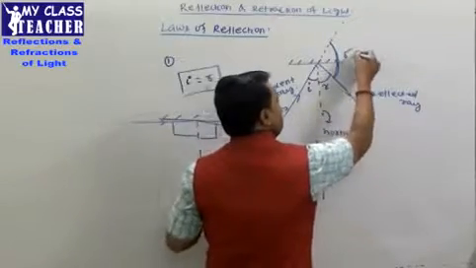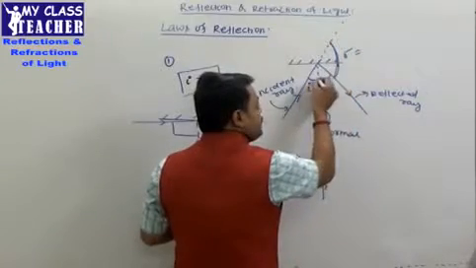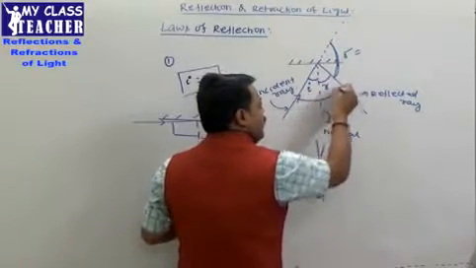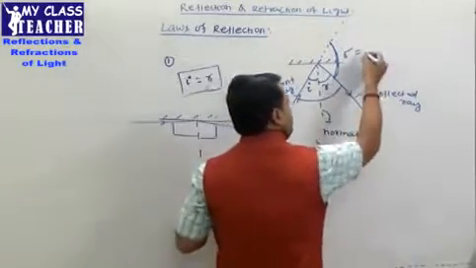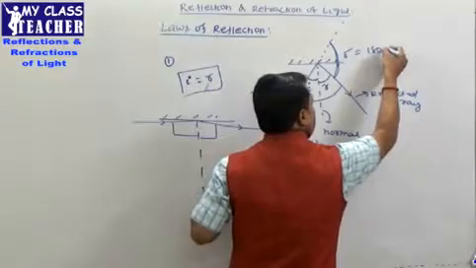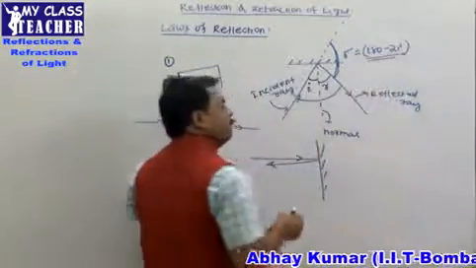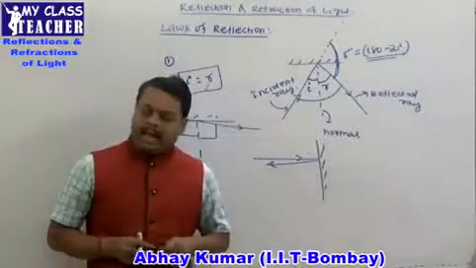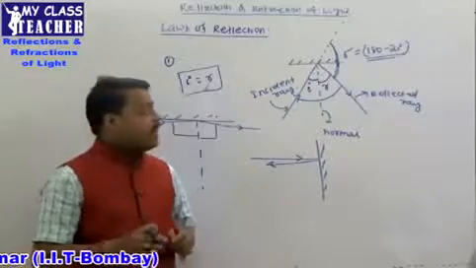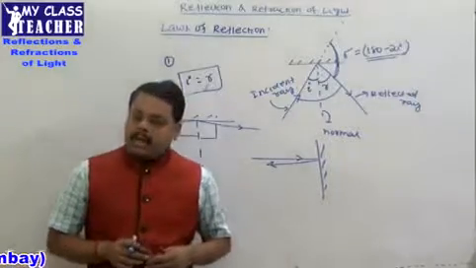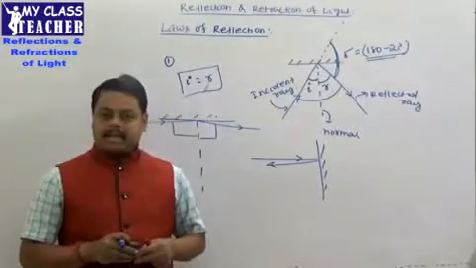तो ये angle of deviation का general formula क्या होगा? This total angle is pi here, 180 degree. If this is I, this is R, लेकिन हमें पता है this total angle will be equal to 2I because I is equal to R. तो angle of deviation का general formula delta is equal to 180 degree minus 2I. ये general formula याद रखना है. Angle of deviation of the ray after it strikes a reflecting surface in general is 180 degree minus 2I, where I is the angle of incidence. ठीक है?